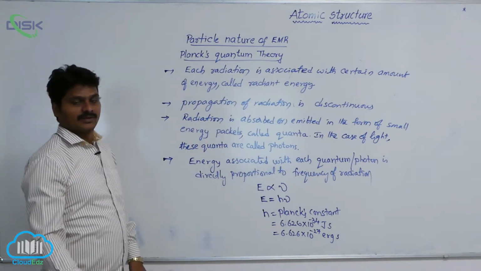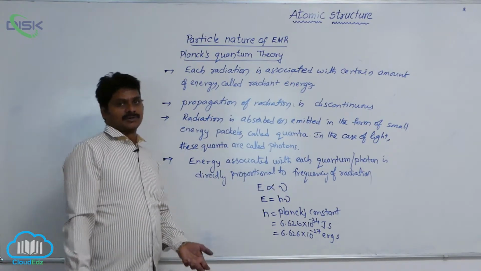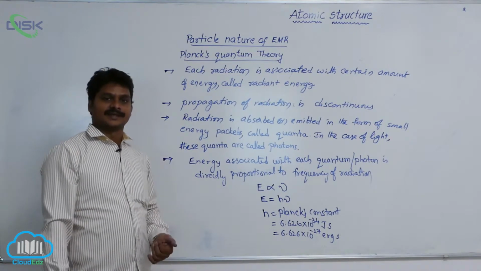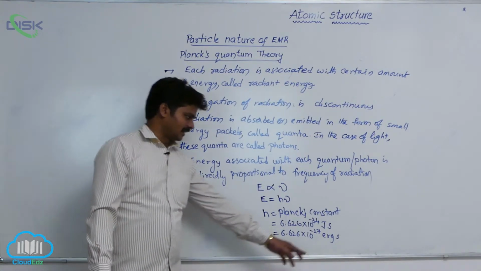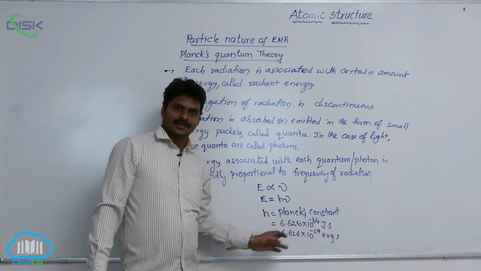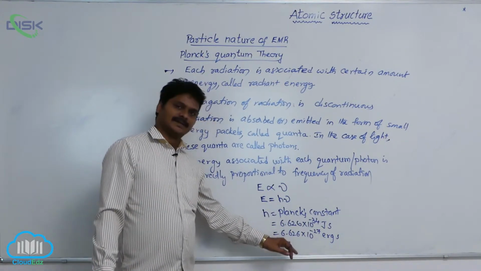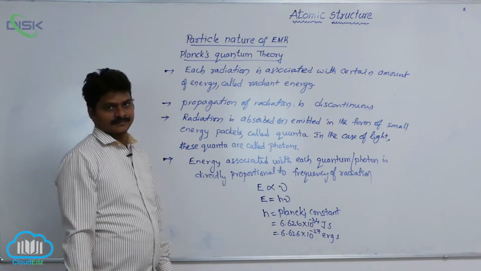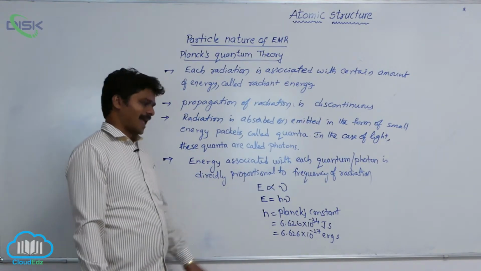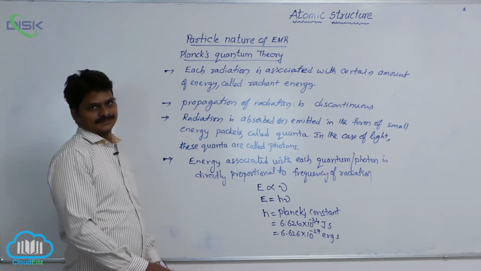For energy, SI units are joules and CGS units are ergs.